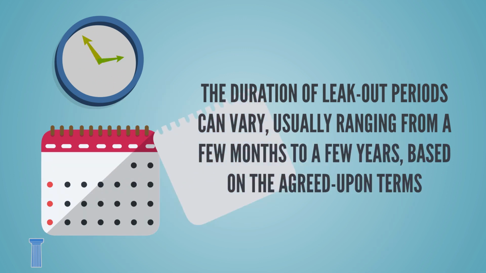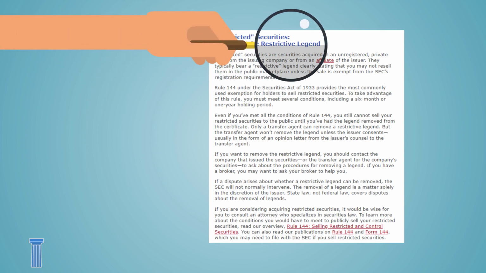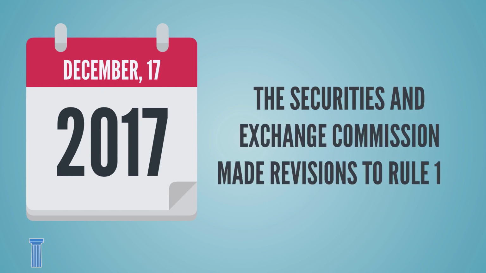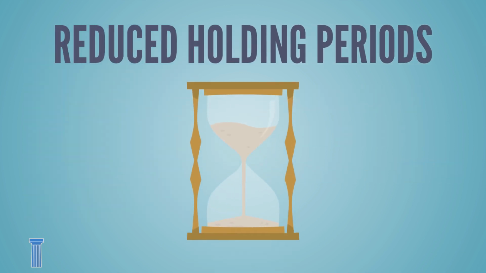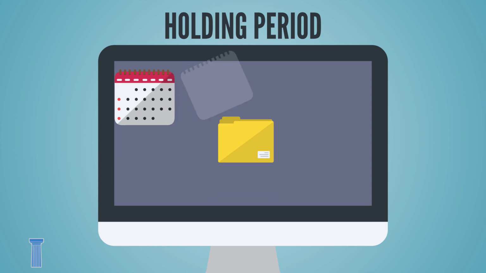Now that we've covered the most important restricted legends, let's go into more detail about Rule 144, its history, and its ramifications. On December 17, 2007, the Securities and Exchange Commission made revisions to Rule 144. These changes included a reduction in the holding periods for fully reporting issuers of non-shell entities as follows. The first change was to a 6-month holding period for shareholders who have beneficially owned shares in a fully reporting non-shell corporation for that time.